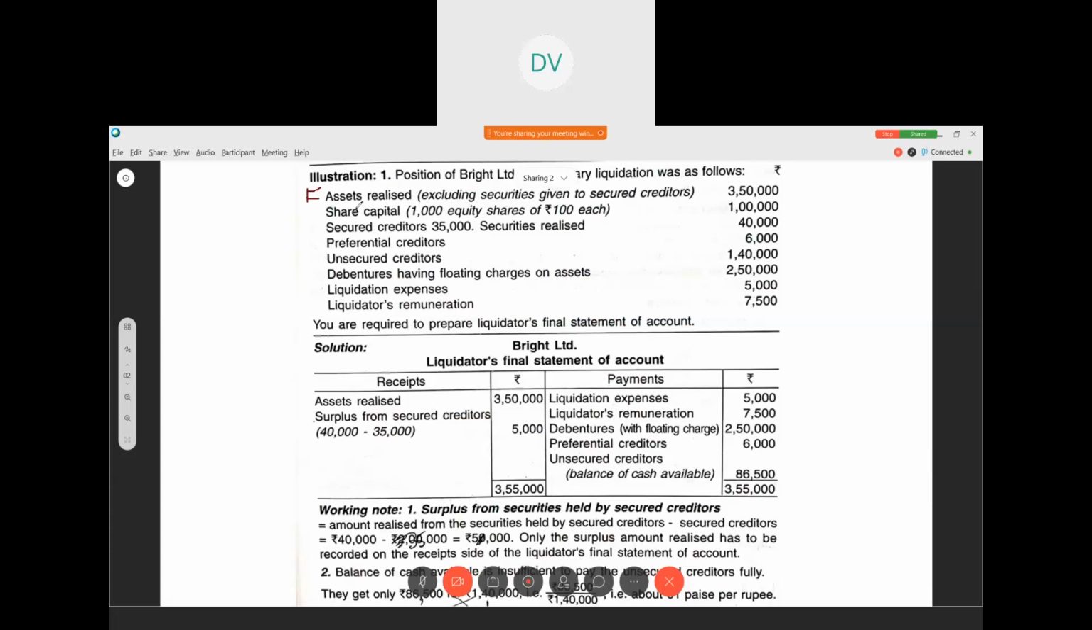Now let us prepare the final statement of account. Assets realized 39,650. There is no surplus. Then the liquidator's remuneration that we have calculated, liquidation expenses, then debenture holders, preferential creditors, then unsecured creditors, which is the balancing figure. I hope you understood this problem. Study thoroughly, then the next problems with different types of adjustments will be easier for you. Okay. Thank you.